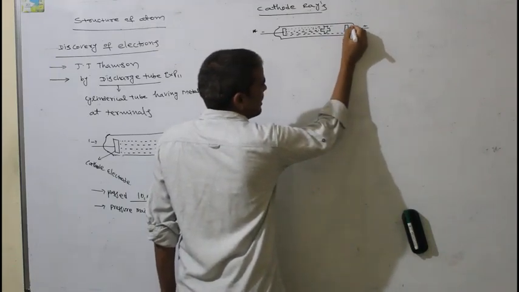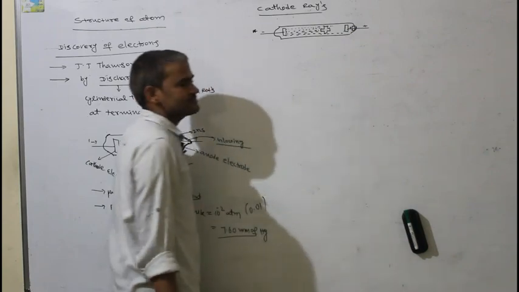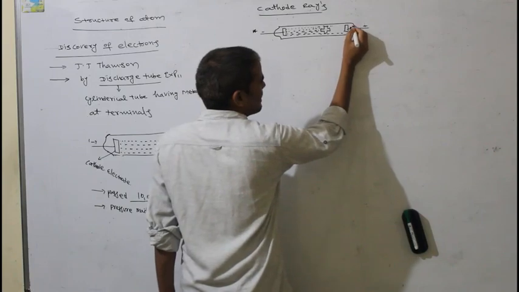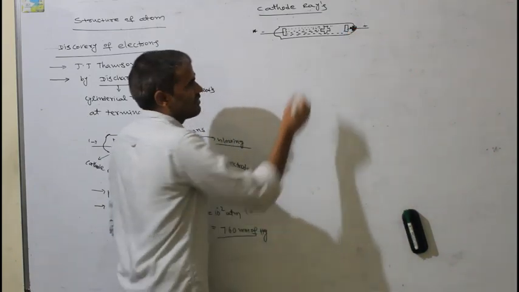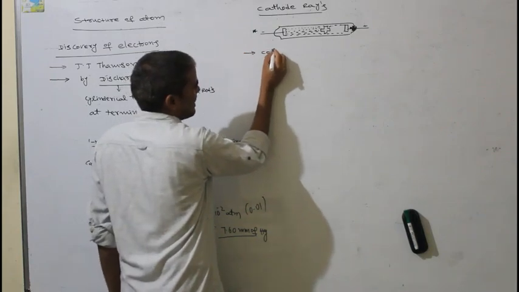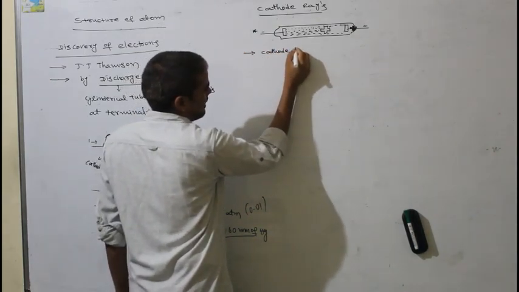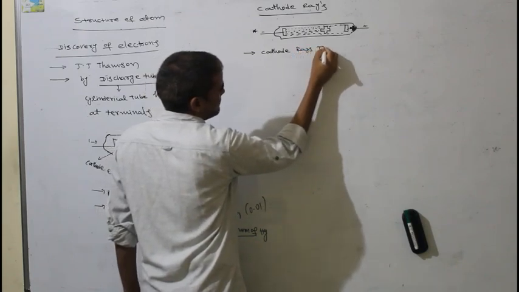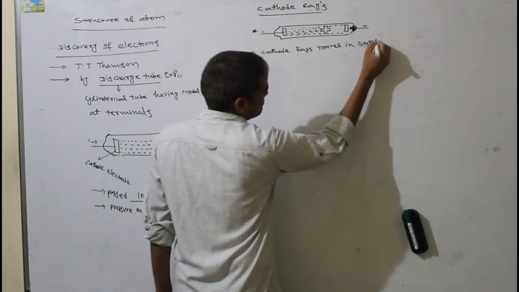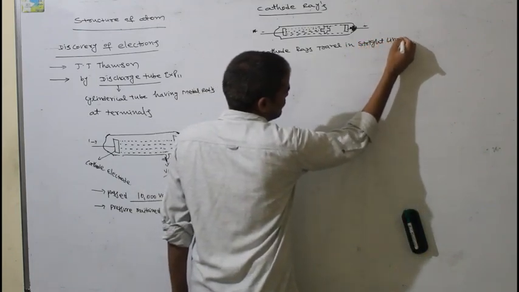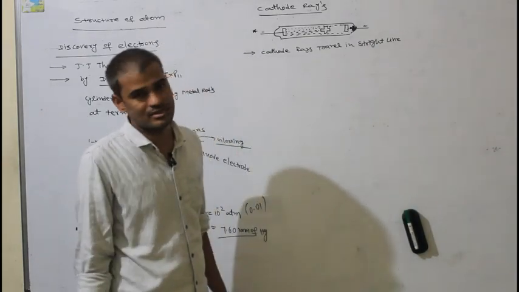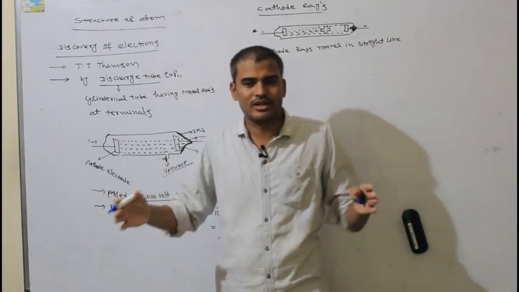When the shadow of the opaque body is found on the screen behind the anode electrode, from this point he concluded that cathode rays travel in a straight line. This is one property proposed by placing an opaque body between two electrodes.